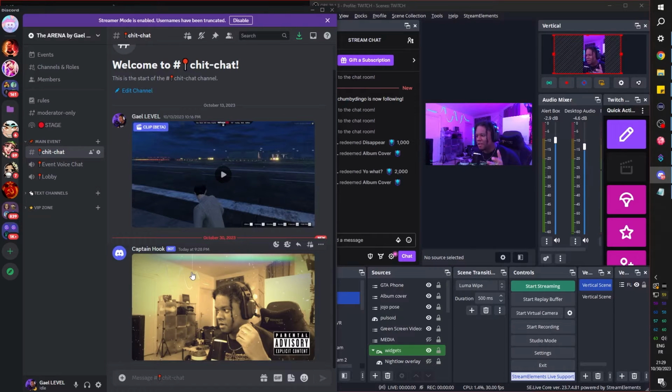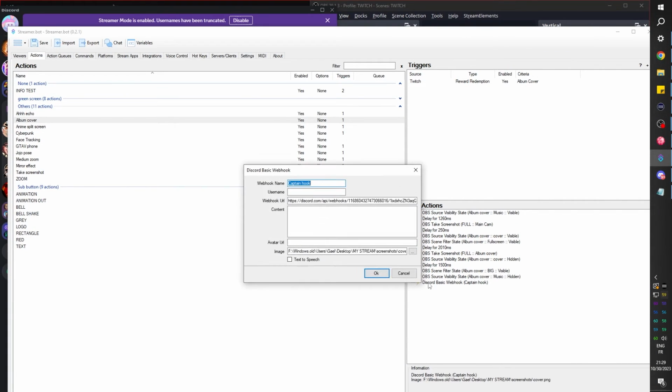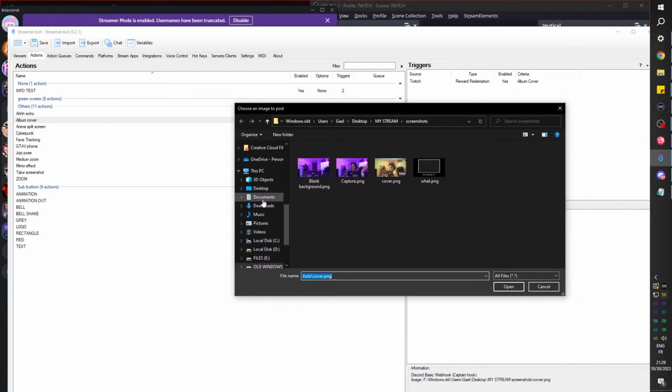Now, when it comes to video, it's a little more complicated than that. Because when you go to Streamerbot, it basically tells you image right here, right? Avatar URL, image. So I was like, oh, how am I going to get it to send a video? And I didn't look for long. I'm not gonna lie. If you have a better way of doing it, please tell me in the comment section below. But basically, since it says all files here, I believe you can send all files. I clicked on a file and it sent it, but it wasn't a huge file. It was like a 20 meg or something like that.